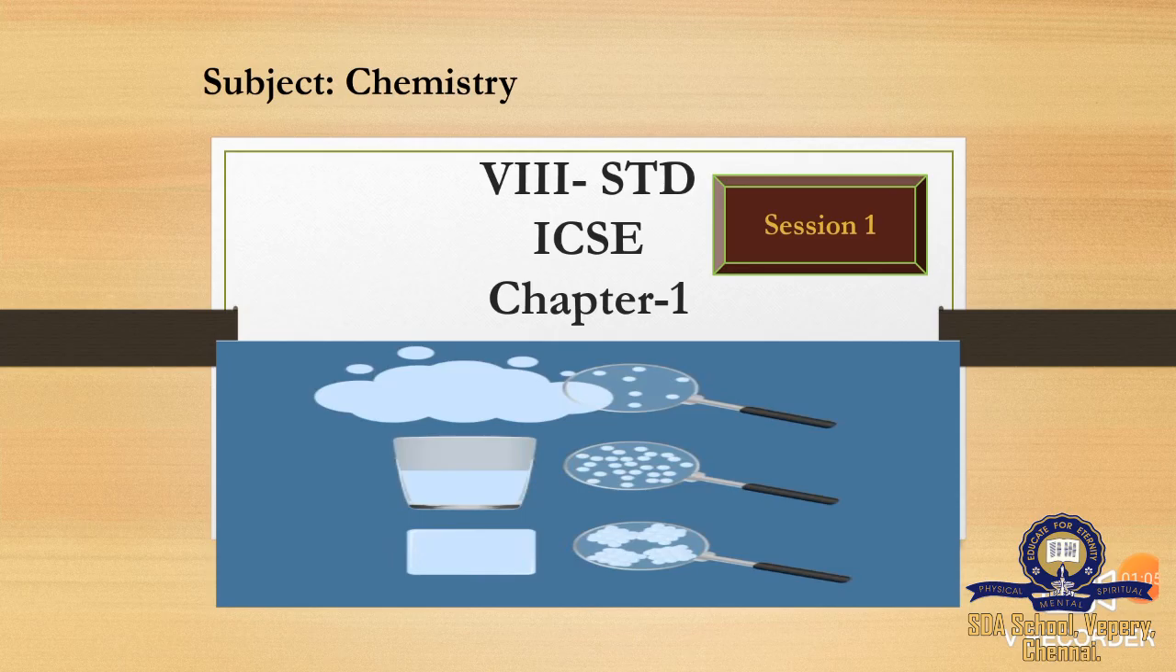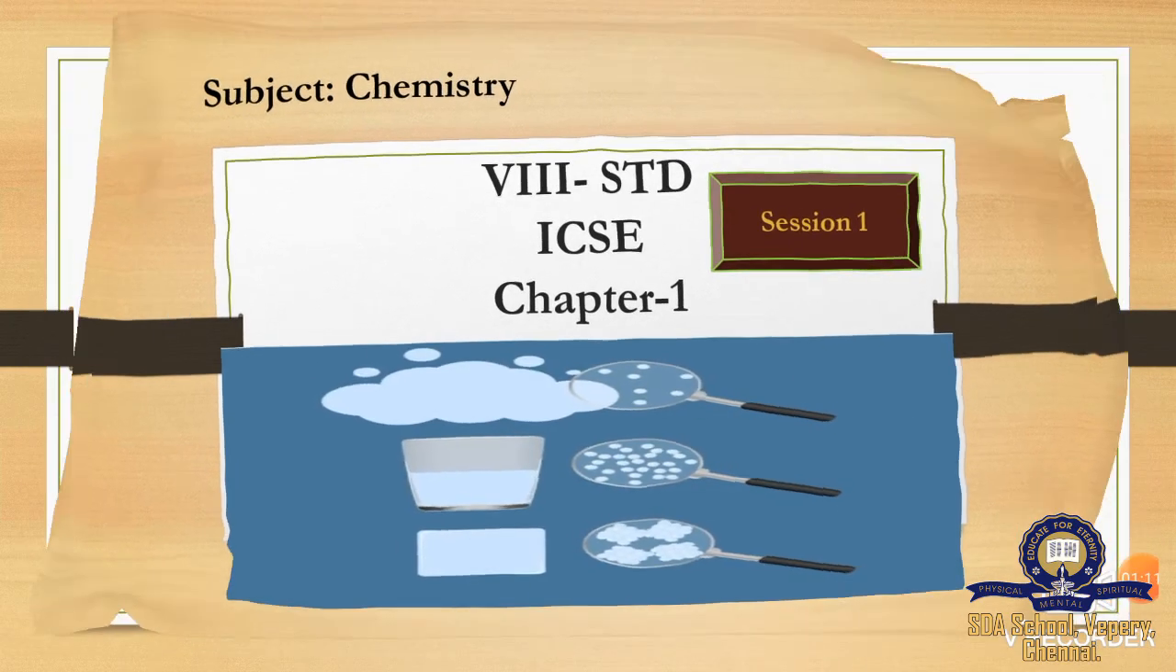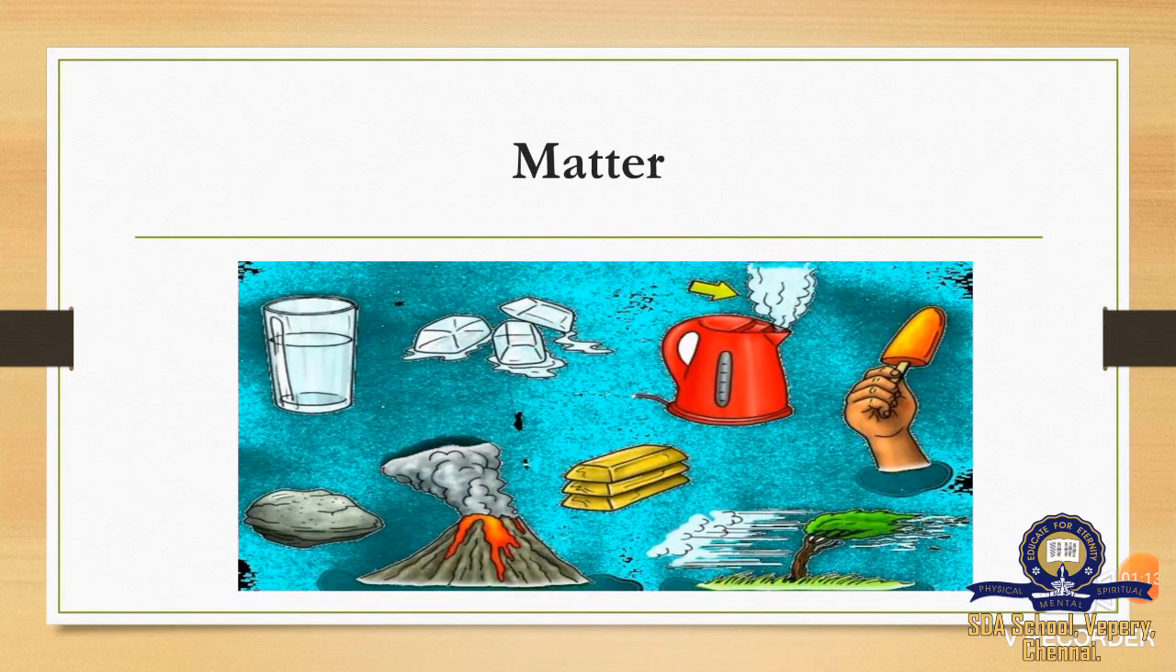8th standard, subject chemistry, chapter 1. The first chapter name is matter. Before getting into today's topic, let us brush up the old concept that we have already learned in our lower classes. We all know that matter is made up of tiny particles called molecules.